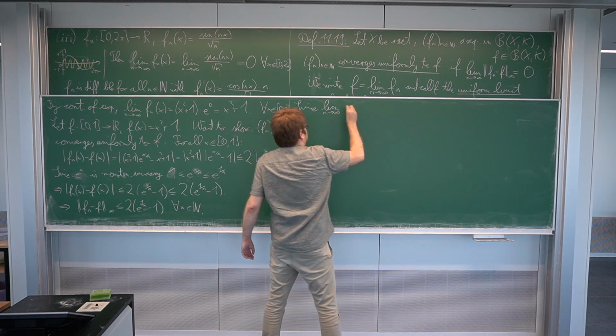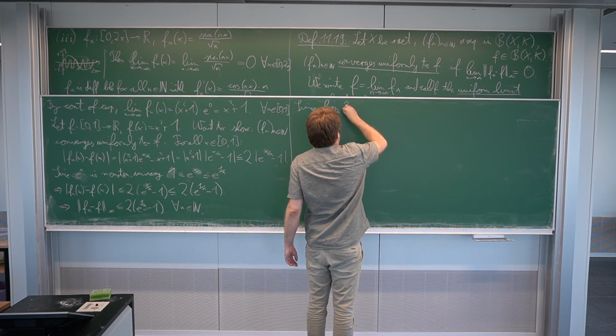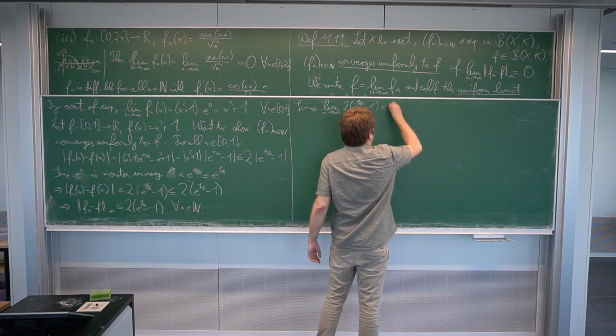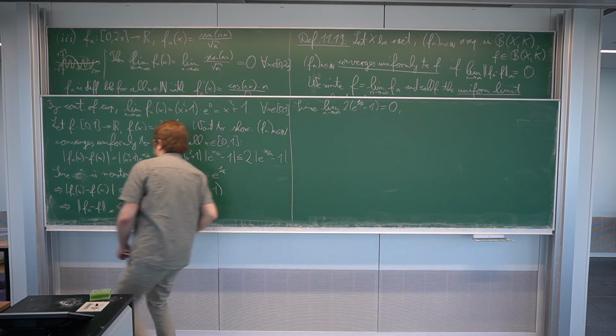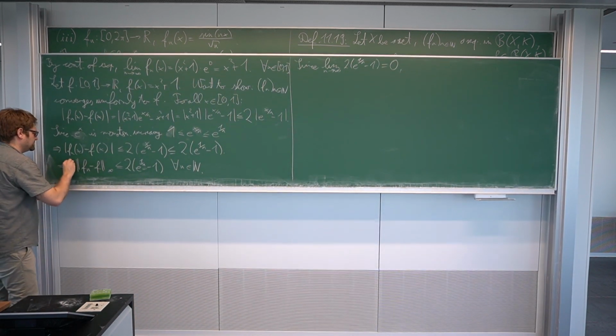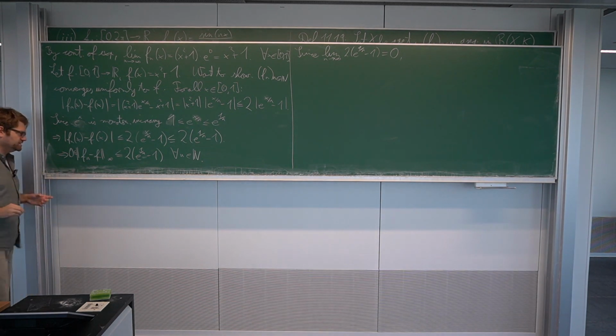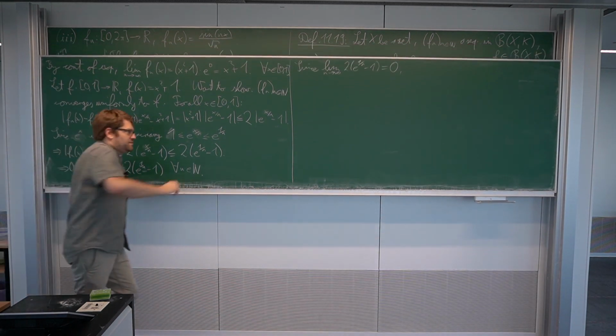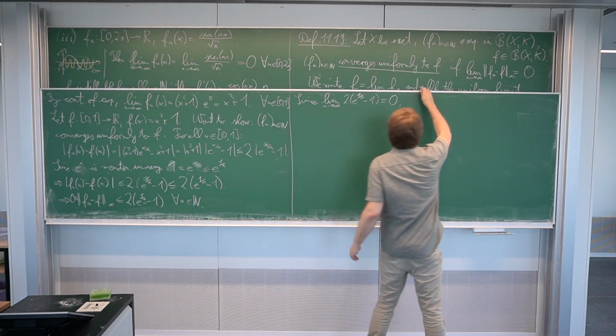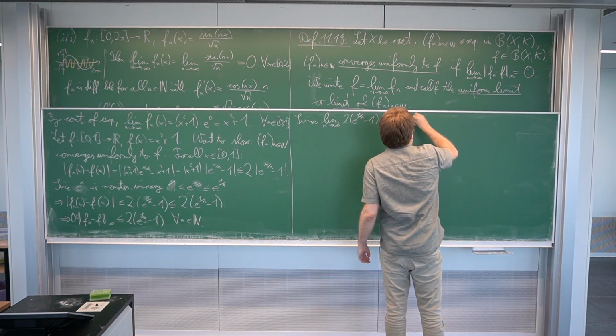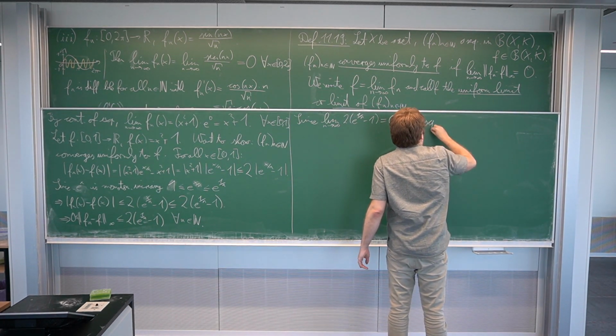Since the limit as n goes to infinity of 2 times e to the 1 over n minus 1 is 0, and we know on the other side that the norm is always non-negative, so 0 is smaller than this, it is time for the squeeze lemma, or squeeze theorem, as I call it.